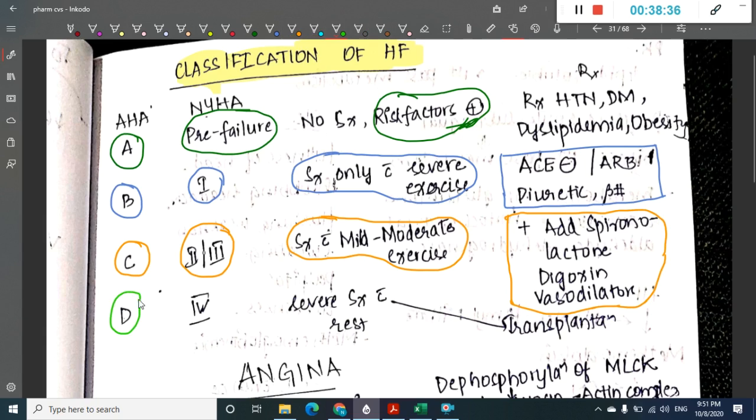Then we have D according to the American Heart Association, and the 4th class according to NYHA. Here severe symptoms are seen even at rest, and mainly for this you will have to do heart transplantation. So this is about the classification of heart failure.